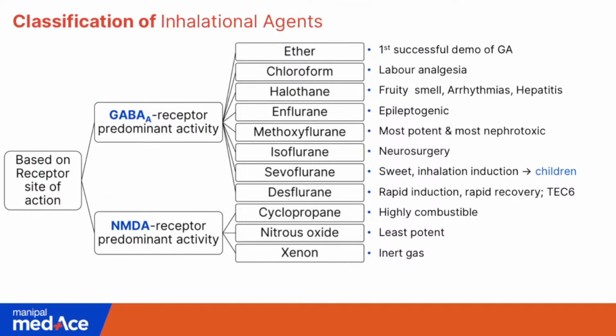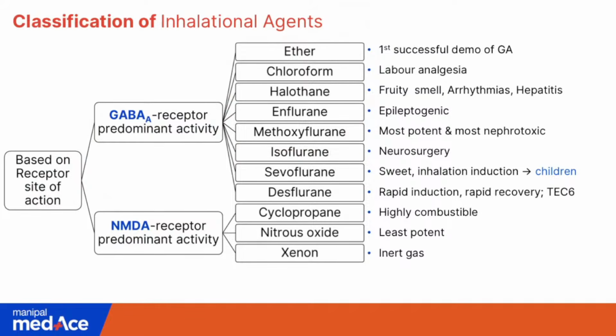So I'm using the similar slides that I used in my previous class. So inhalational agents are broadly classified based on their action. So the agents that act with a GABA A receptor predominant activity include ether, chloroform, halothane, enflurane, methoxyflurane. Okay, remember none of these agents are in use now. Okay, so what we use now are isoflurane, sevoflurane, and desflurane.